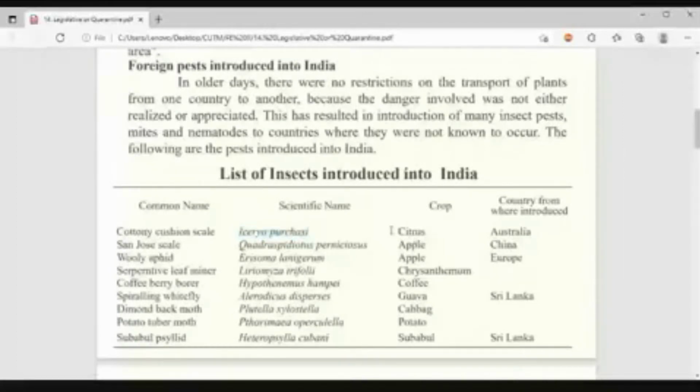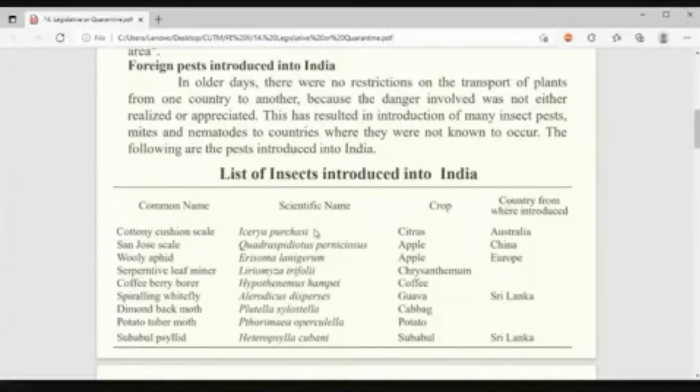No, the predator I am asking. The predator is Vedalia beetle, and the scientific name is Rodolia cardinalis. Yes or no? You should remember, minimum. Okay, very good. So the pest is cottony cushion scale. Scientific name is Icerya purchasi. Crop is citrus. From which country did it come into India? Australia. Getting my point? Like this, you have to remember.